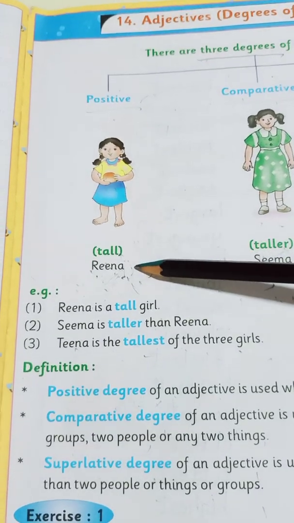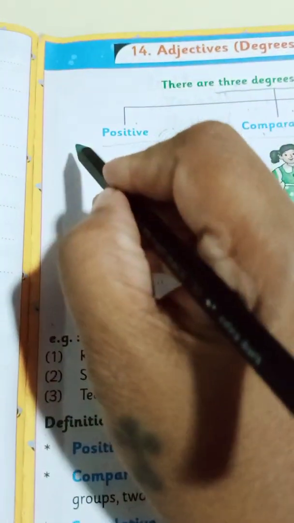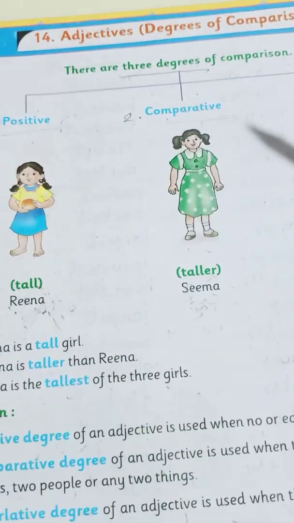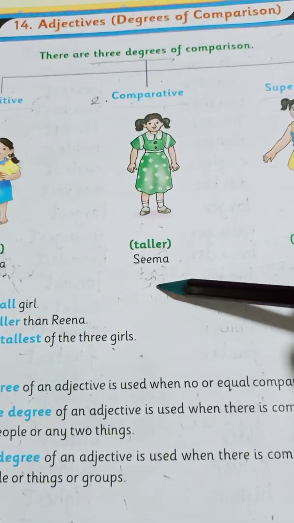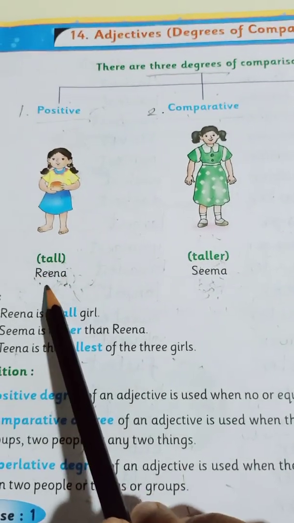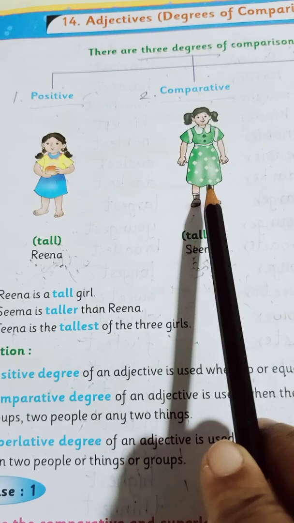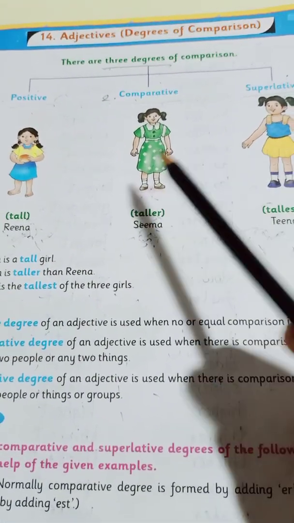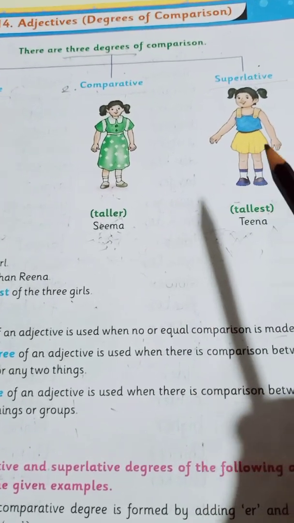So this is the positive degree. This is the first degree, right? The second degree is comparative degree. In this we have Seema. So she is taller than Reena. So I am comparing Reena with Seema, right? So this is the comparative degree.